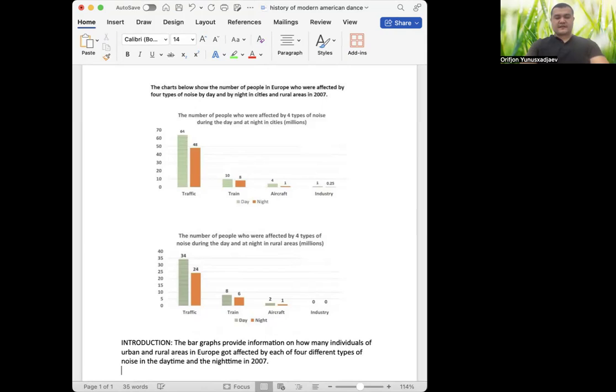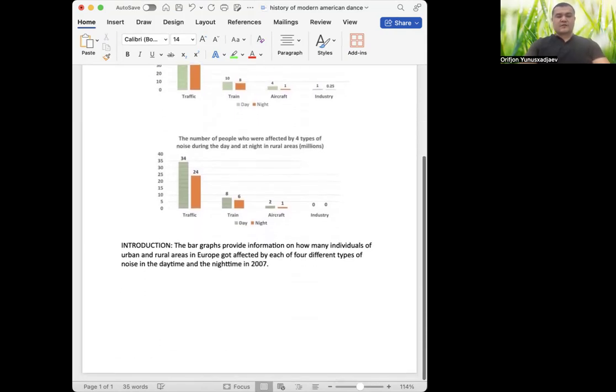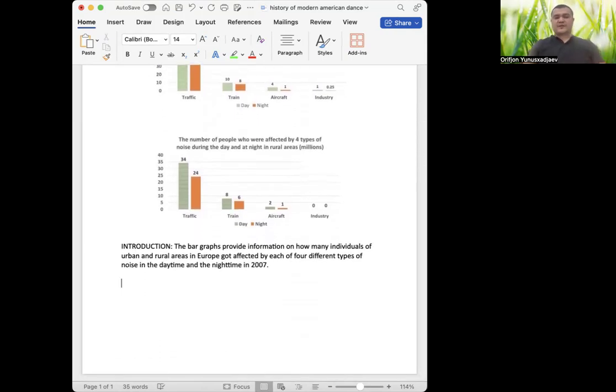That's it, ladies and gentlemen, our introduction is ready. The bar graphs provide information on how many individuals of urban and rural areas in Europe got affected by each of four different types of noise in the daytime and the nighttime in 2007. Altogether, we wrote 34 words. Great. Now our overview.